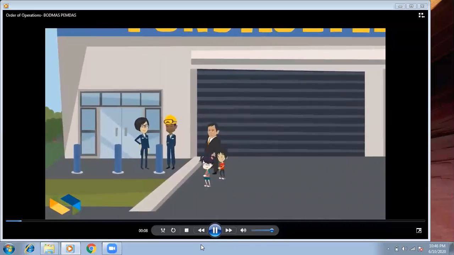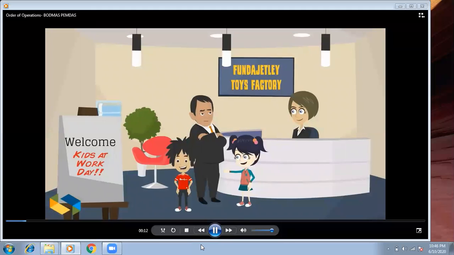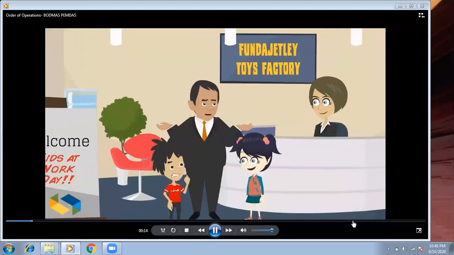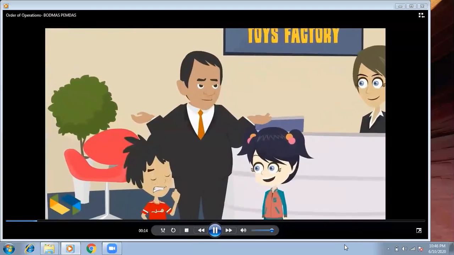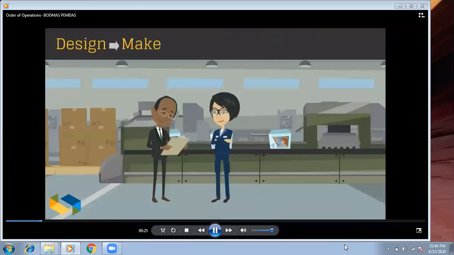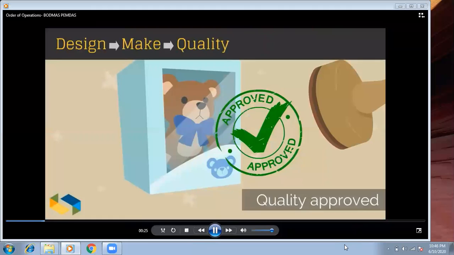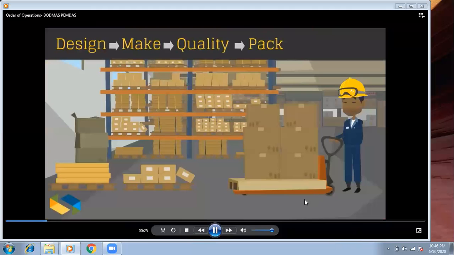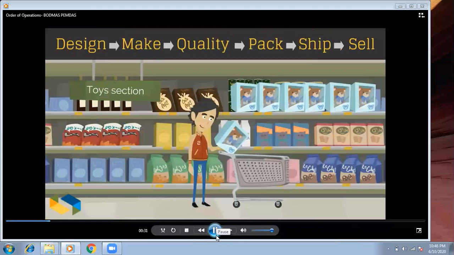Welcome children to the Kids at Birthday. We make toys here. And do you know that the process of making toys goes through various steps in a fixed sequence? First, the toys are designed, then built and put in boxes. Next, they are checked for quality before being packed and shipped to stores where people can buy them.